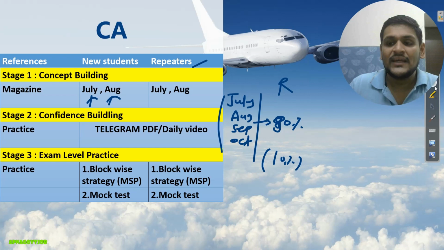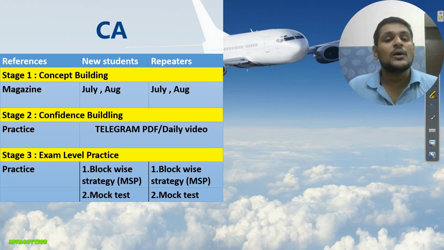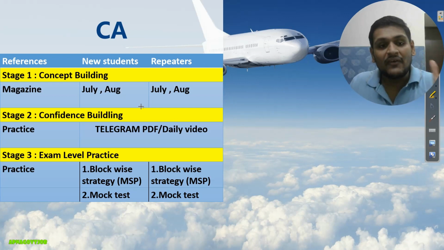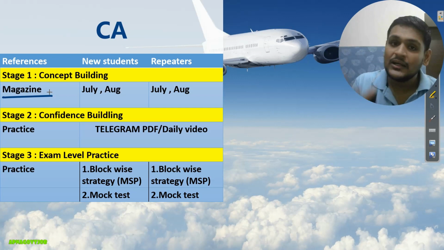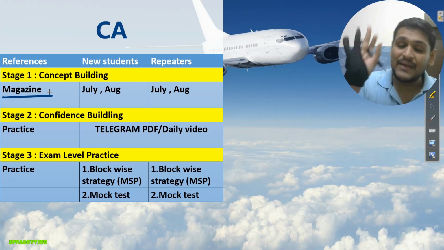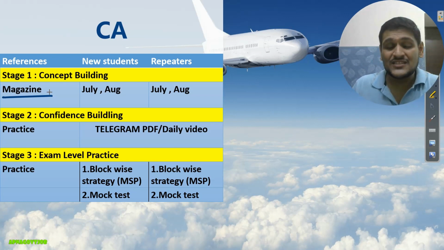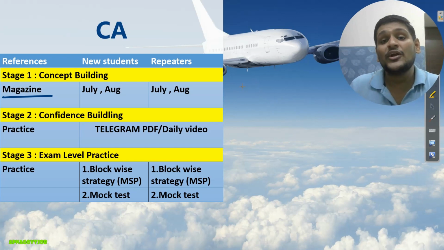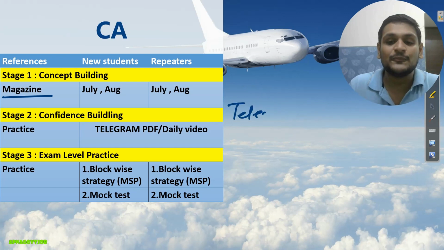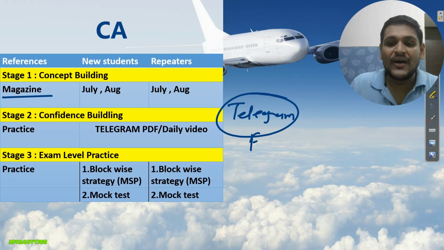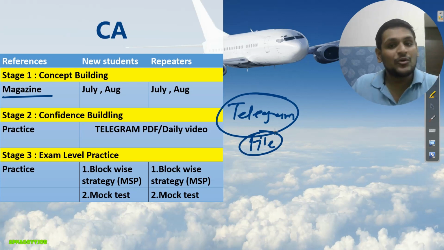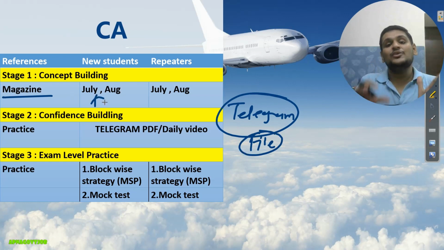Now, what are the resources to complete current affairs? Our magazine is there. For the first time we are starting our own magazine, Apna Government Job magazine. So definitely, strictly I will recommend this magazine. As it was our first magazine, I already uploaded the full magazine on our Telegram channel. So after our video, join the Telegram channel. In the file section you will get the full magazine. Download the July month magazine and you can read the current affairs.